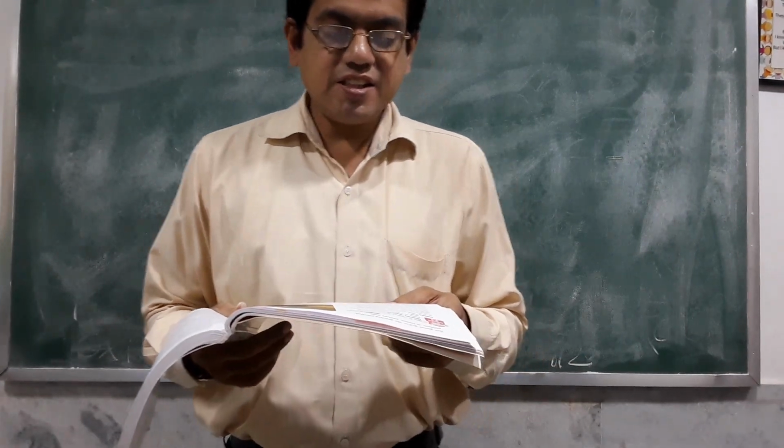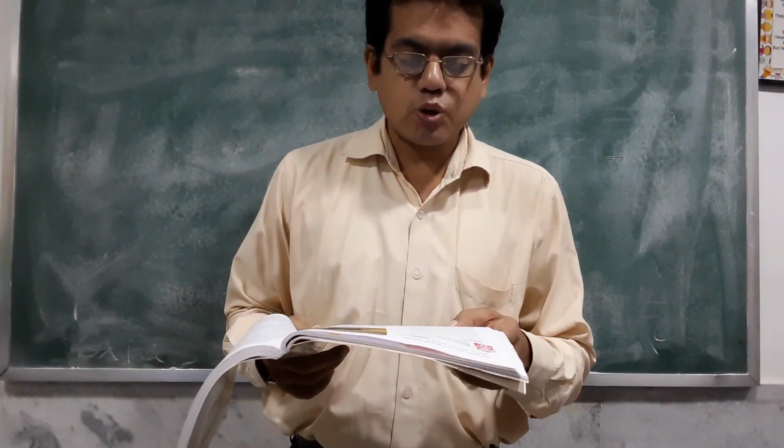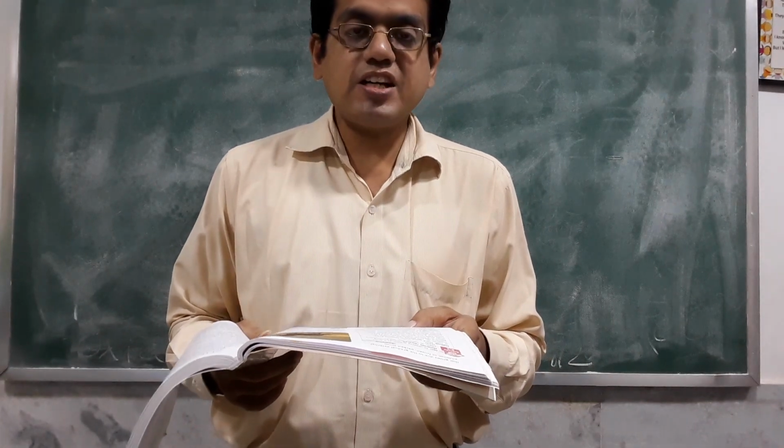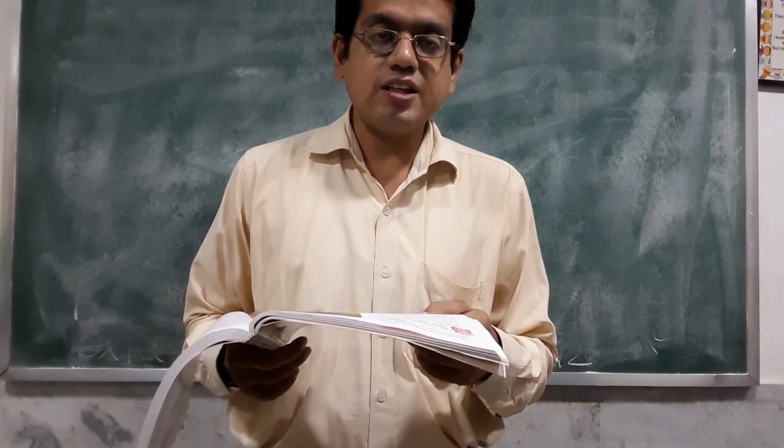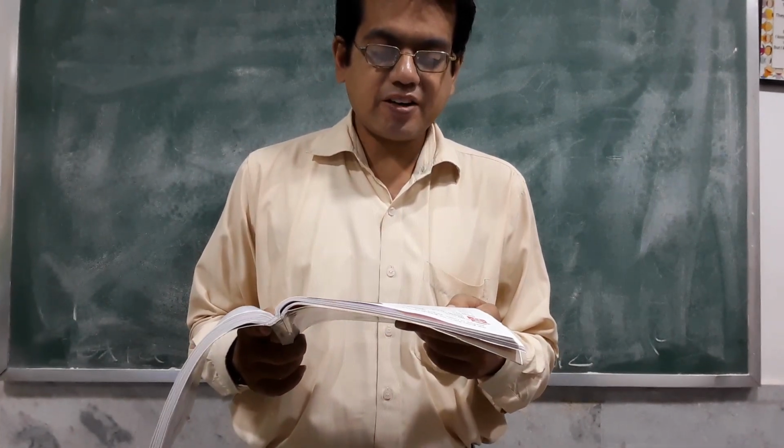Page number 80, you will underline the definition of locomotion. Okay, it is given under the heading movement. See the first paragraph, the last line. The movement of an organism from place to place is called locomotion.